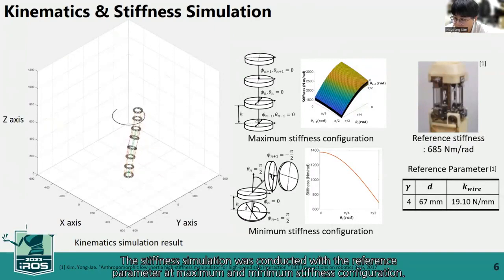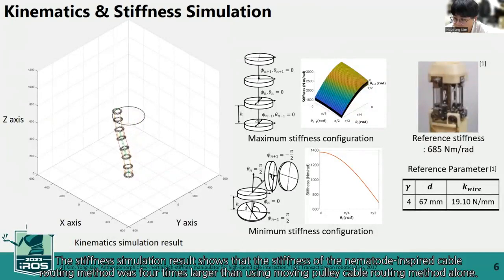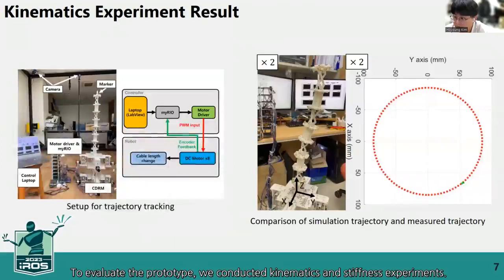The stiffness simulation was conducted using the reference parameters at maximum and minimum stiffness configurations. The stiffness simulation results show that the stiffness of the nematode-inspired cable routing method was 4 times larger than using the moving fluid cable routing method alone. To evaluate the prototype, we conducted kinematics and stiffness experiments.